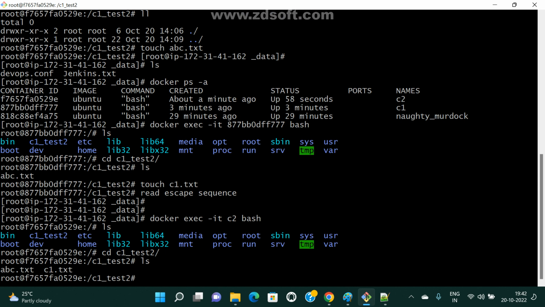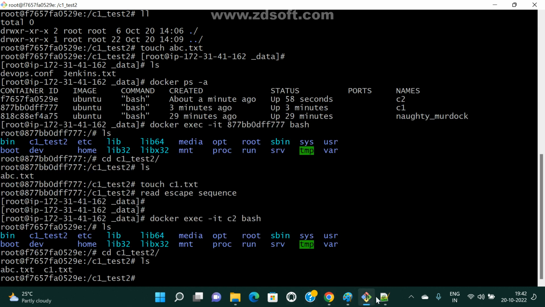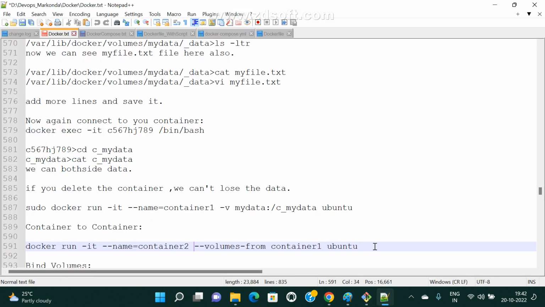In that case we can use the syntax --volumes-from, volumes, not volume, and then the container, from which container you want to attach that path to a particular container. So that case mostly we are using. This is the syntax. This container already has a volume path given, so that volume path is attached to this container too. That's it.